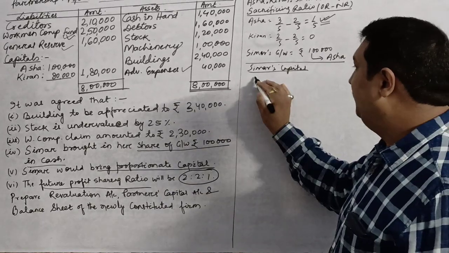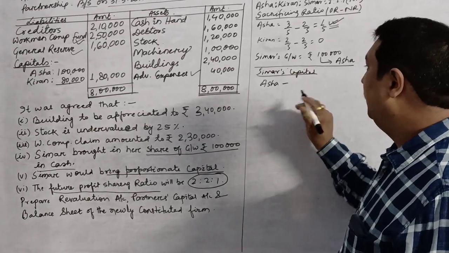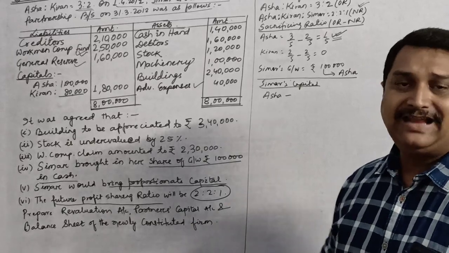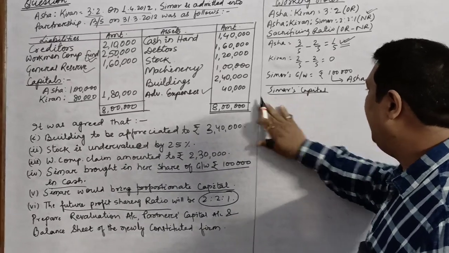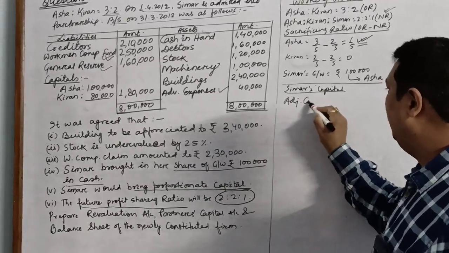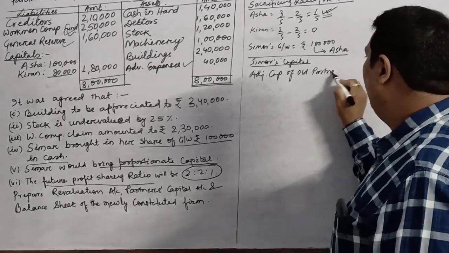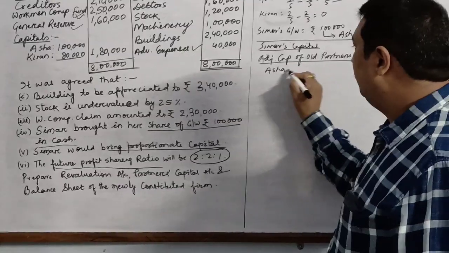We will take the old partners' capital. First step is already given, new PSR is already given, so I am not calculating the first step. Second step, I am going to calculate the adjusted capital of old partners. In order to do this, I will take the capital of Asha.